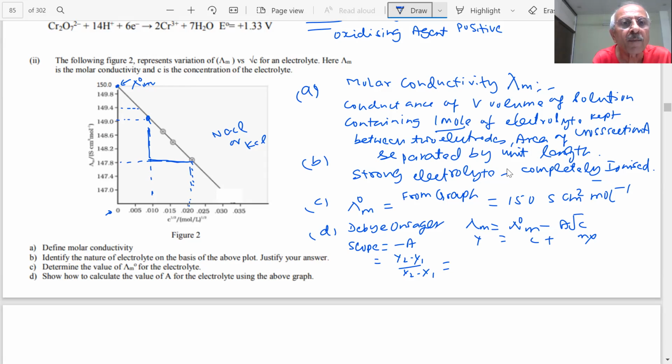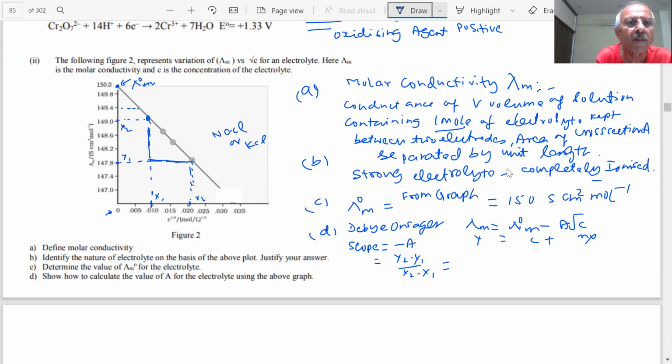If my scale is correct, because I have to put a scale and then measure. In the exam, you will have a scale and the graph, but here I don't. This is my y2, this is my y1, this is my x2, and this is my x1. Can you see that?